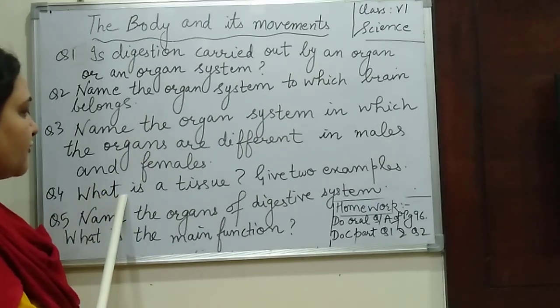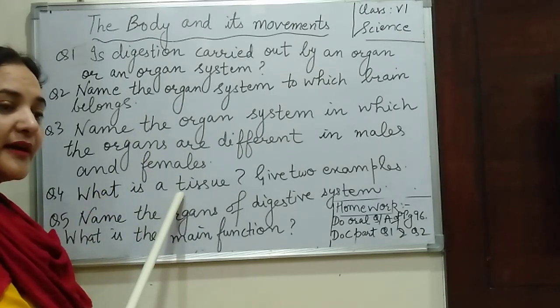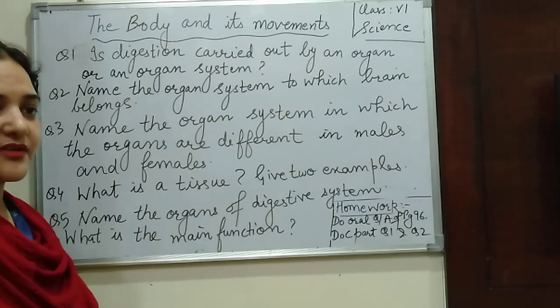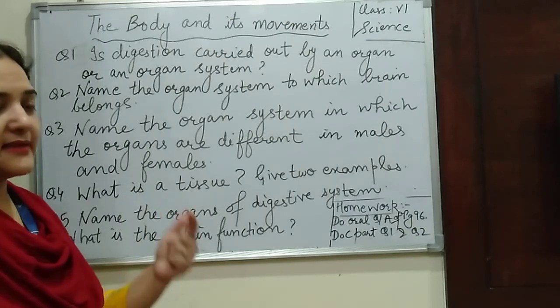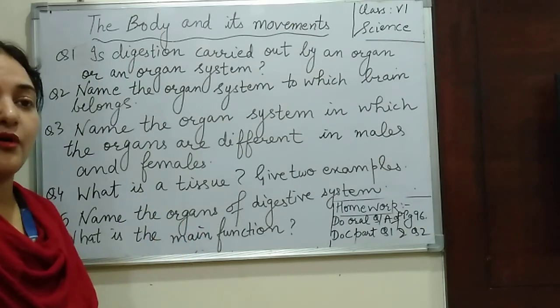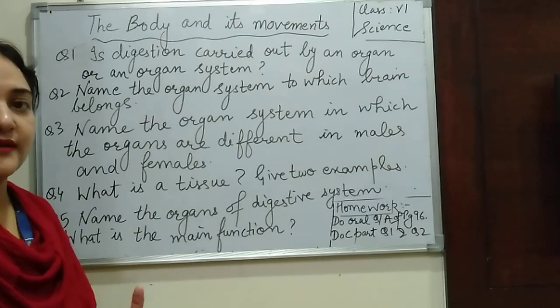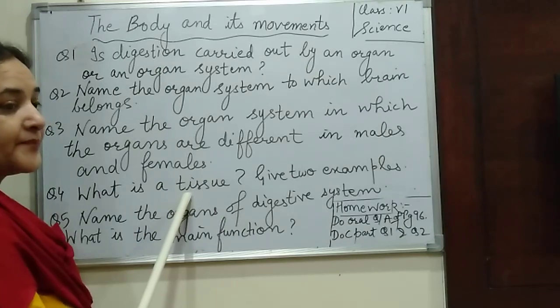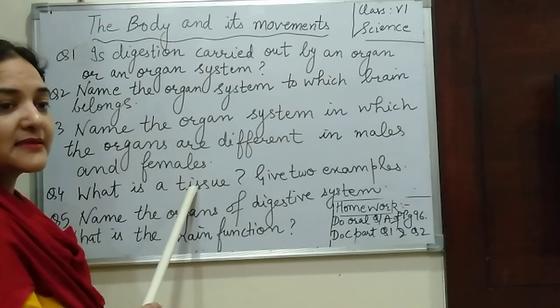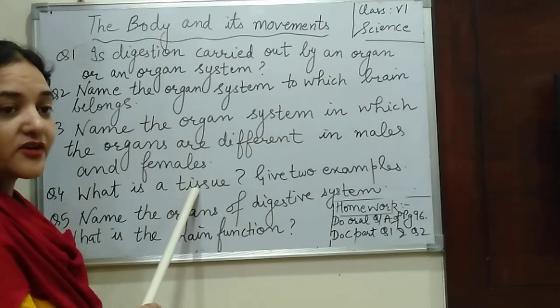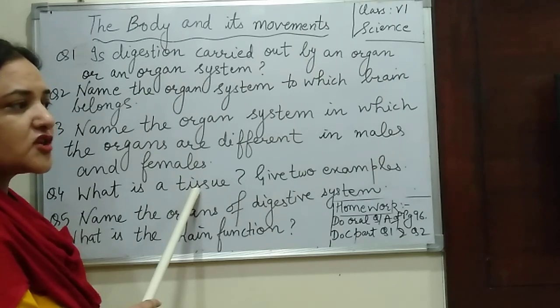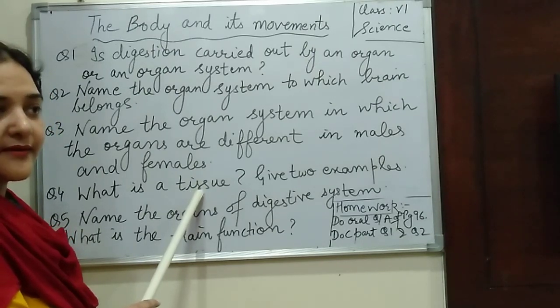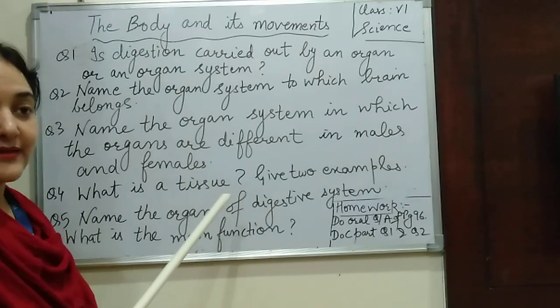Now question 4 is what is a tissue? Tissue क्या होता है? If you remember the flow chart which I told you to draw, cells, then tissues form organs, and organs are connected to form the organ system, right? And then we have the human being. So tissue क्या है? These are a group of similar cells performing a special function together. एक particular function perform करते हैं together. That is a group of similar cells.